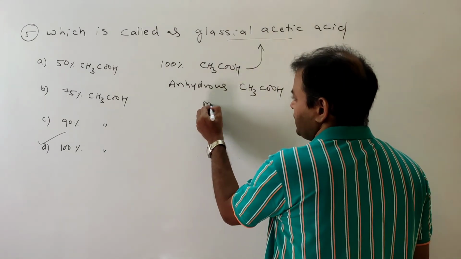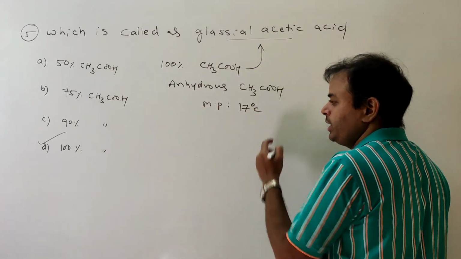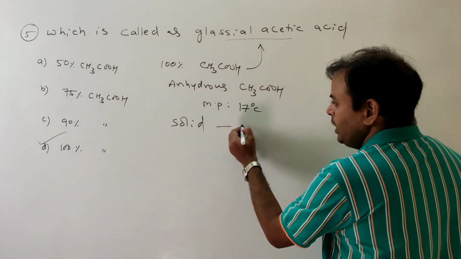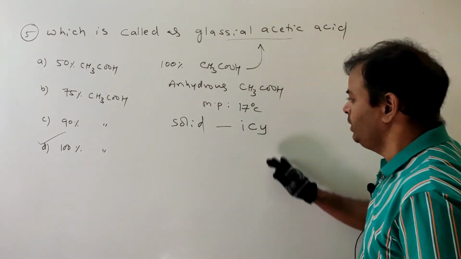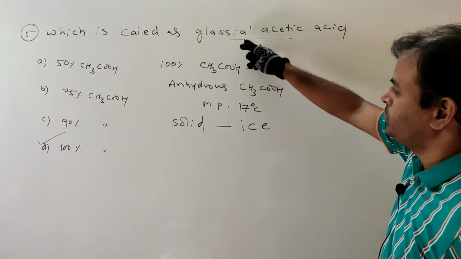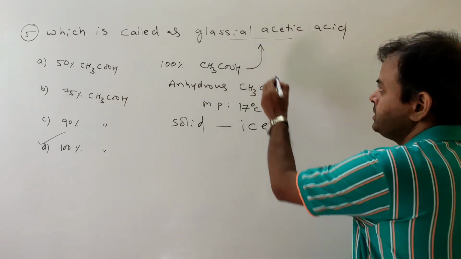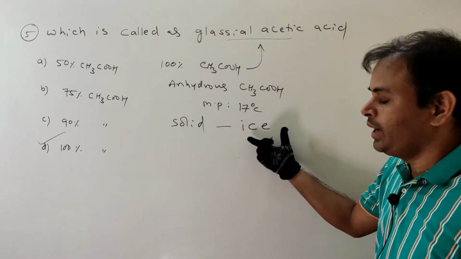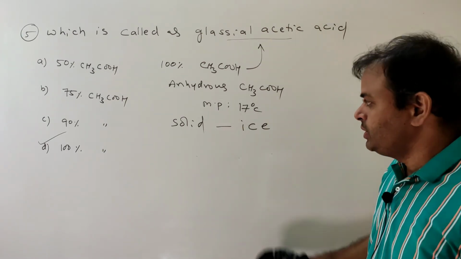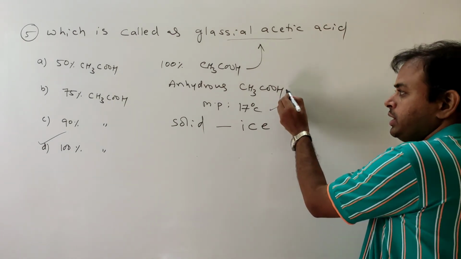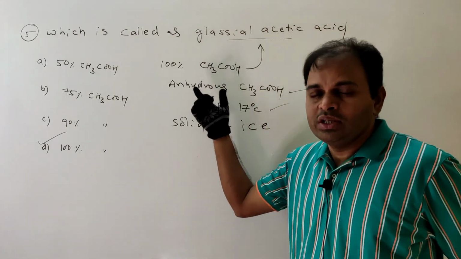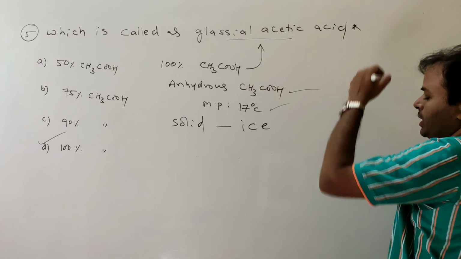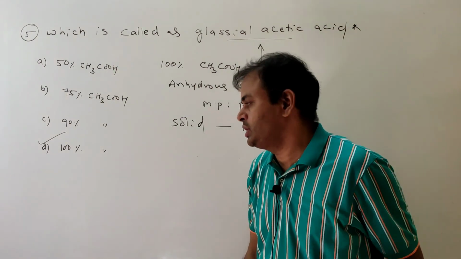So this anhydrous acetic acid, its melting point is 17 degrees centigrade, and it is a solid in refrigerator. It looks like ice. So that's why the name is given as glacial acetic acid, because of its look like ice. So it is solid in refrigerator. Its melting point is 17 degrees centigrade. So 100% acetic acid means it is anhydrous acetic acid. So this is important question. Glacial acetic acid, it is 100% CH3COOH.